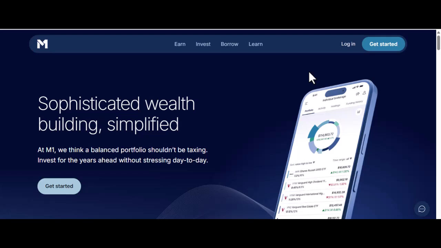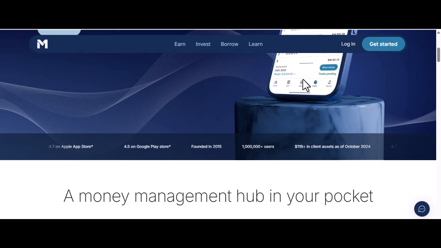Are you tired of trying to perfectly time the market? If you're an investor on M1 Finance, you know their platform is built around automation and the concept of set it and forget it. A core part of that hands-off approach is dollar cost averaging, or DCA.